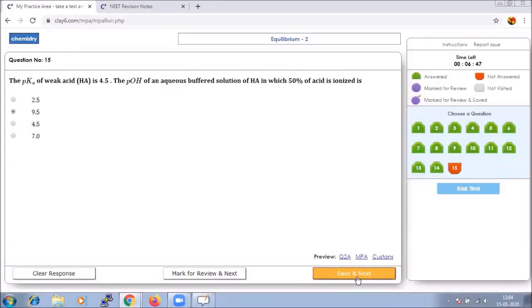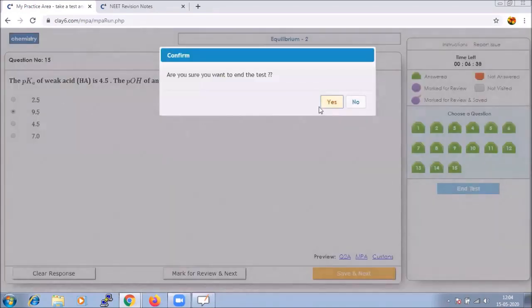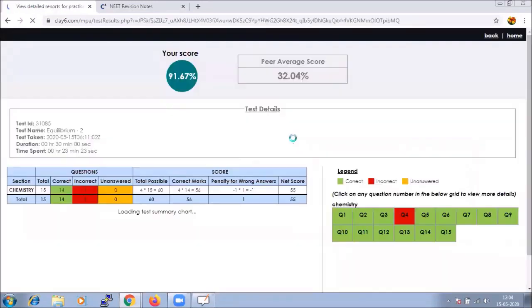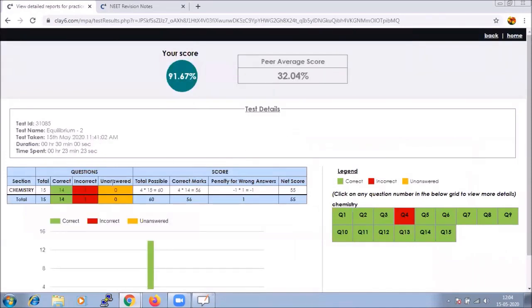Let us save that, and we have reached the last question. Let's test and check how many questions we have done right or wrong. So here 14 questions are correct.